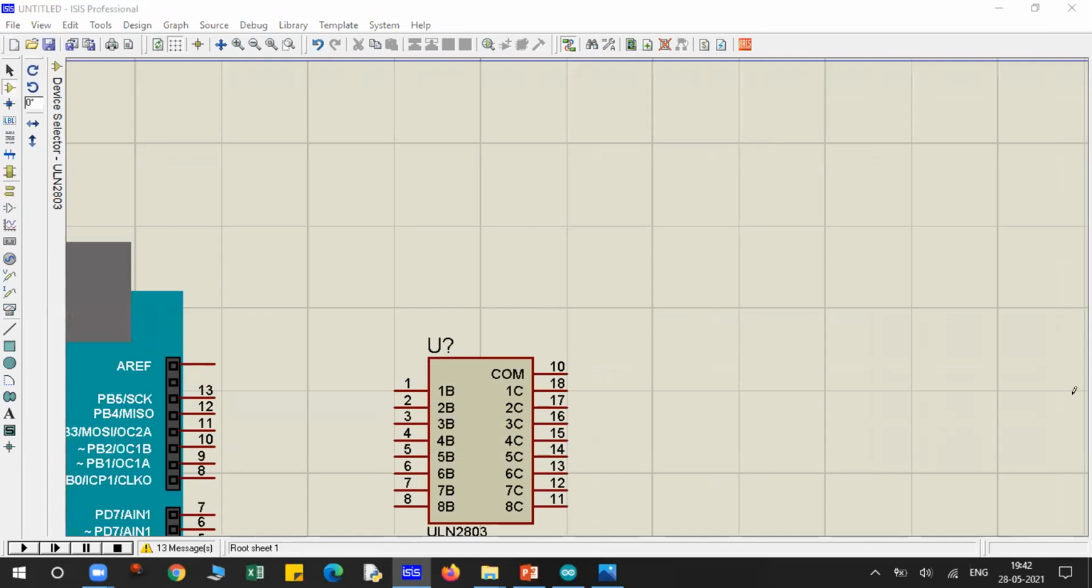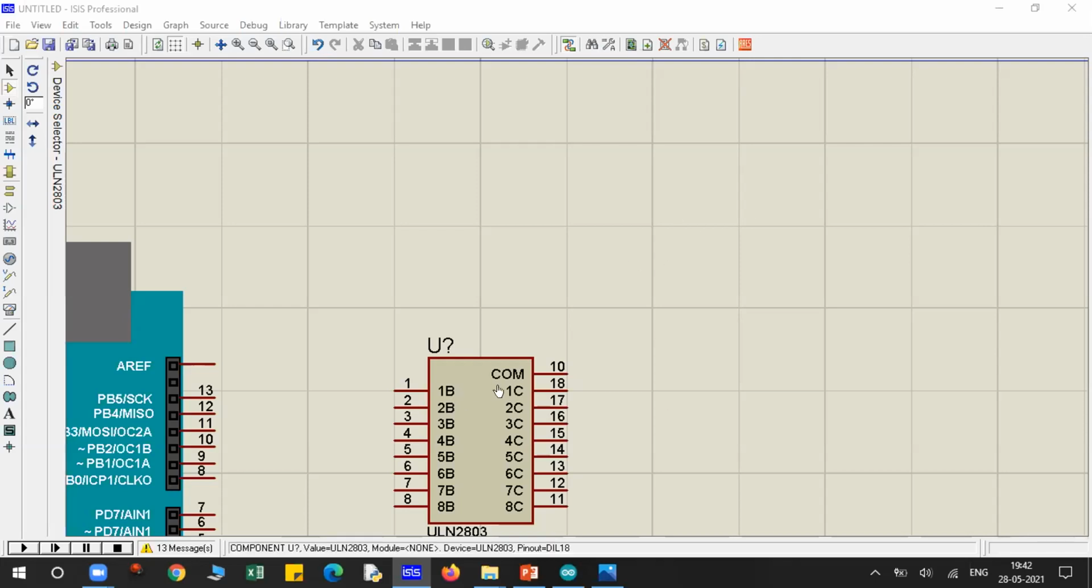When you purchase a relay, it comes with a 230 volt rating. Yes, Muthu, it will come with a rating of 220 volt. That means you can connect a 220 volt supply to your relay.